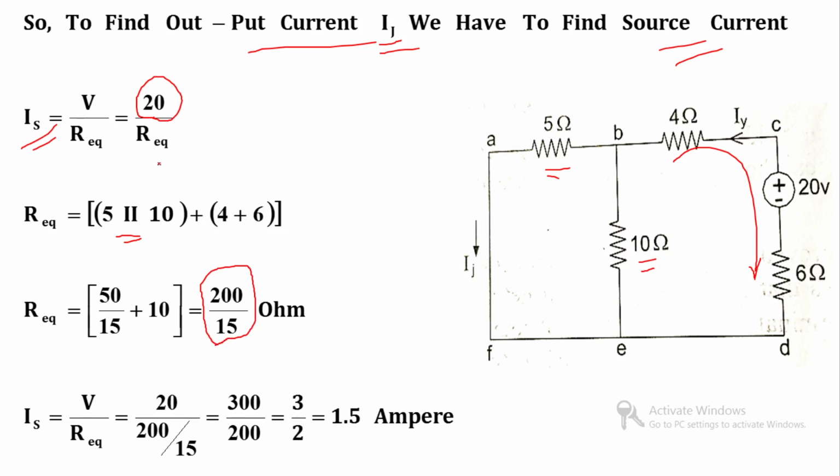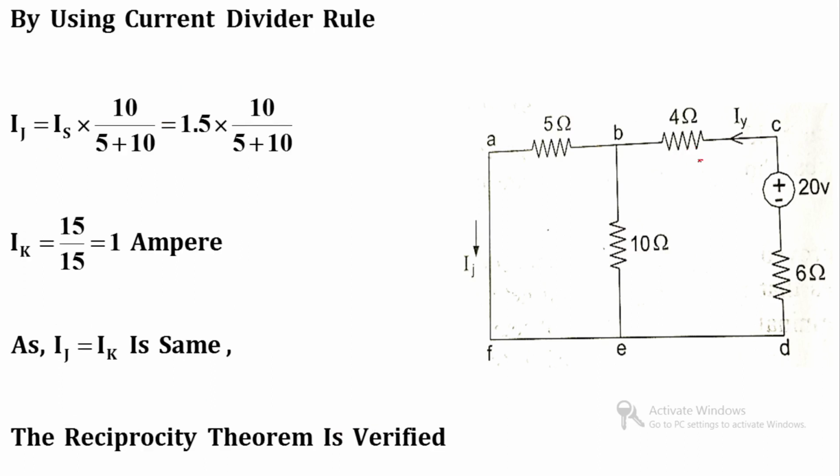So I will replace R equivalent over here with 200 by 15. So Is is equal to V by R equivalent, voltage is 20, R equivalent is 200 by 15. So this denominator of denominator will shift to numerator. So 20 multiplied by 15 become 300 divided by 200. So that is equal to 3 by 2, which is equal to 1.5 ampere. So our source current is 1.5 ampere. So this 1.5 ampere will flow from